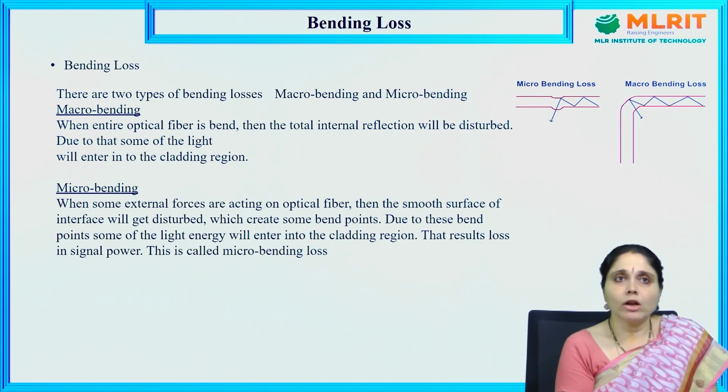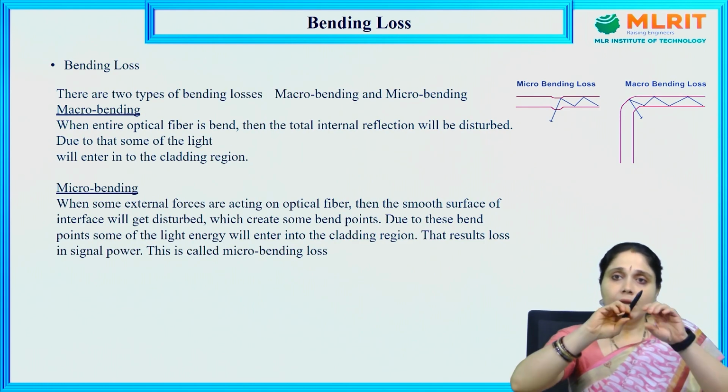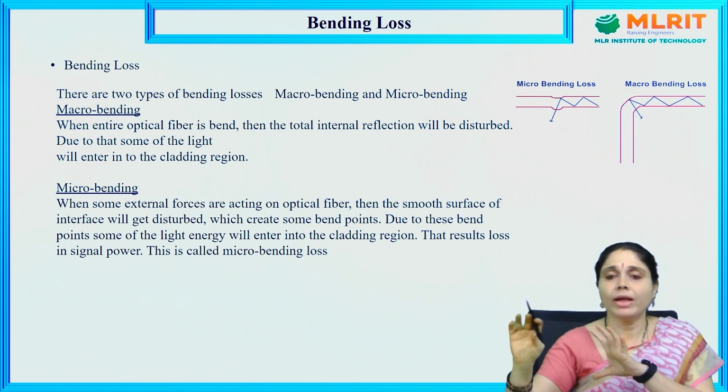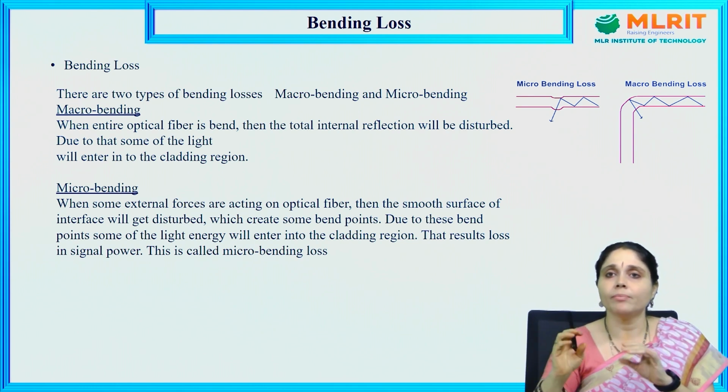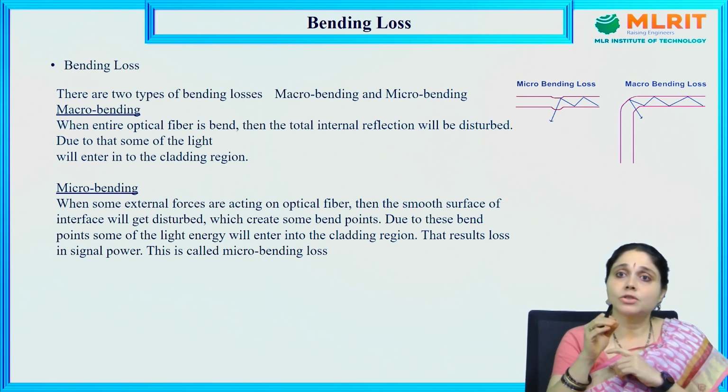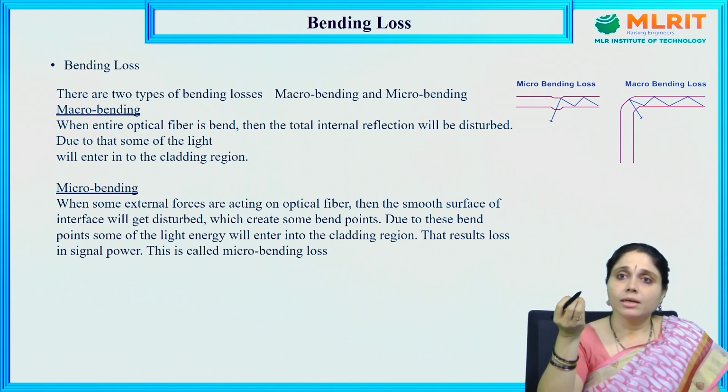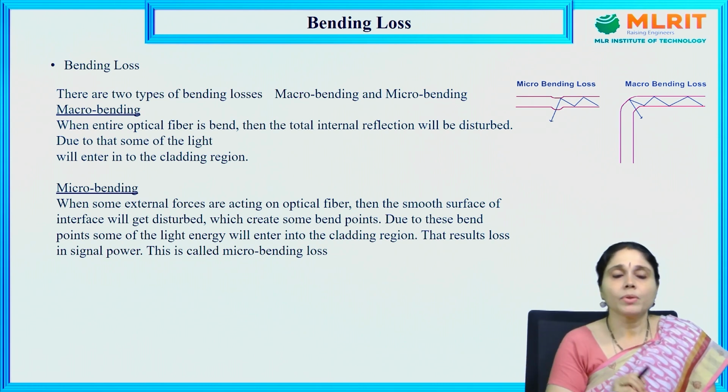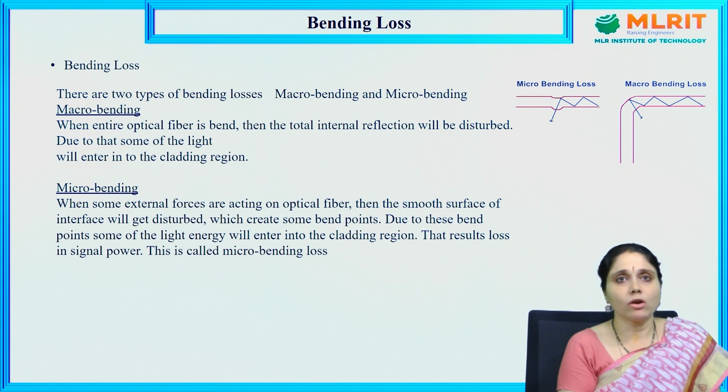Next, coming to the bending loss. Bending means the optical fiber is bent in any way. We can bend the optical fiber, but this leads to loss of information. There are two types of bending losses: one is macro bending, and the other is micro bending.